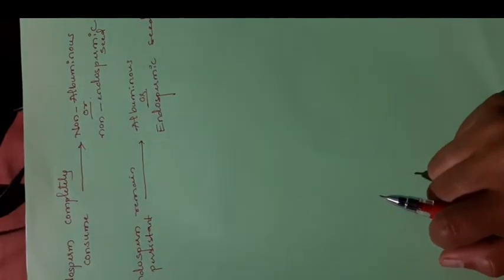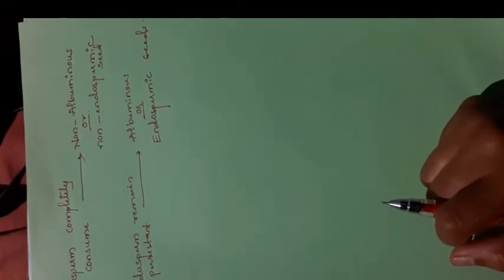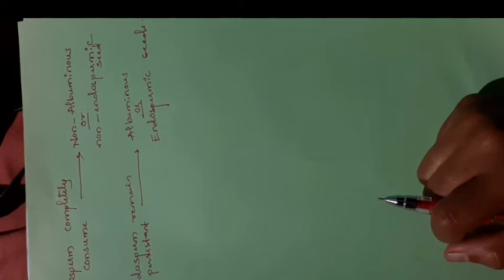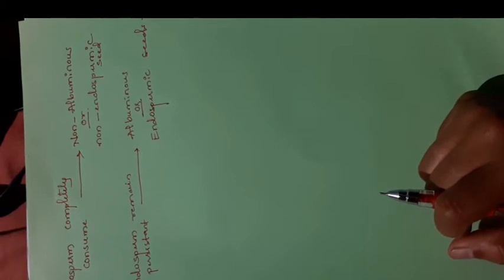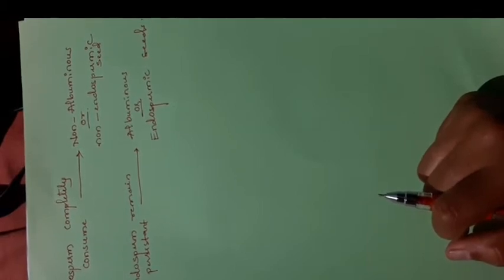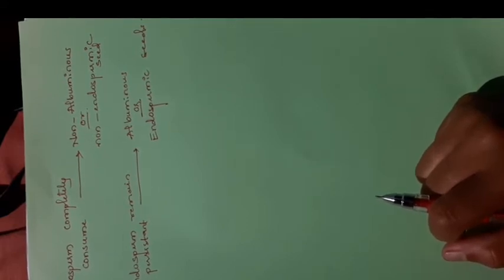Post fertilization events are the series of events. Okay, two things we discussed: the zygote develops to form an embryo and a primary endosperm nucleus develops to form an endosperm. Okay, after that the ovule is going to develop into a seed, and the complete ovary is going to be developed into a fruit. Okay, here a small thing we discussed: the endosperm is completely consumed by the developing embryo.